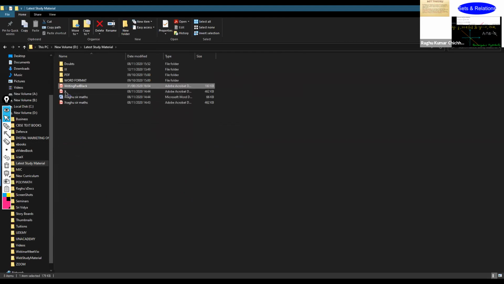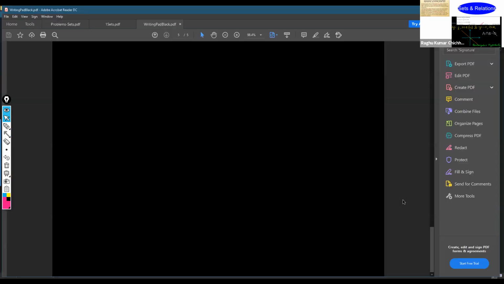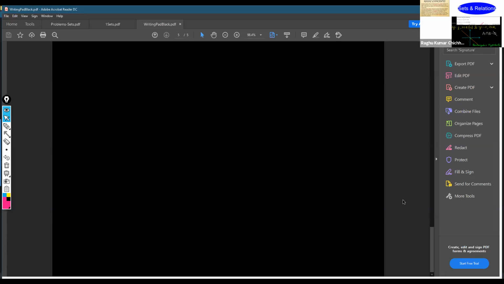I'm taking 1, 2, 3 as a set, and how many subsets can be made from this set containing 3 elements.